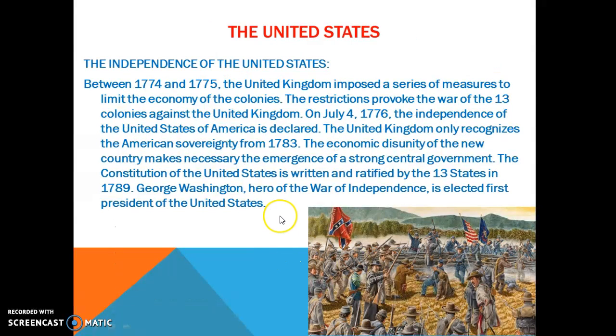Let's go to see another piece of information. It's the independence of the United States, between 1774 and 1775. The United Kingdom imposed a series of measures to limit the economy of the colonies. The United Kingdom imposed these restrictions and provoked the colonies against the United Kingdom. This opened the door to independence for the United States.